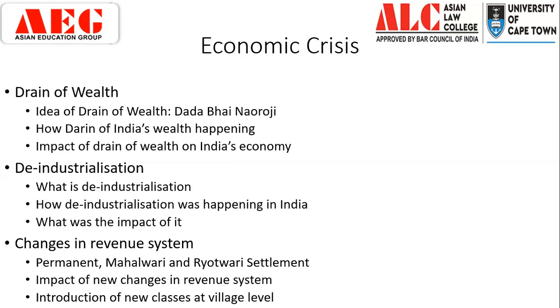Next, we have the idea of deindustrialization. So, what is the concept of deindustrialization? Prior to the coming of the English East India Company, we had small cottage industry all across India. These cottage industries produced textile goods, and India was one of the biggest textile producers in the world at that point in time. They were producing looms of cotton, looms of silk, jute, all those things.